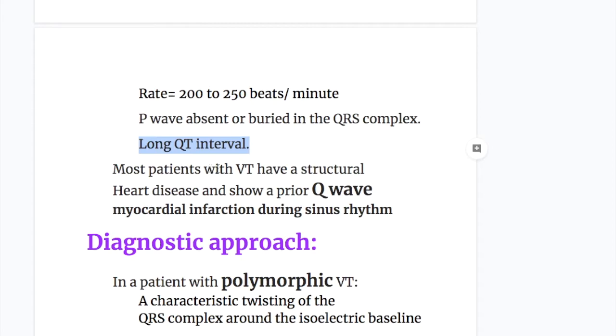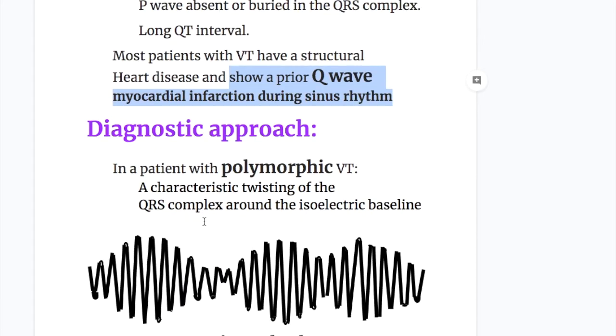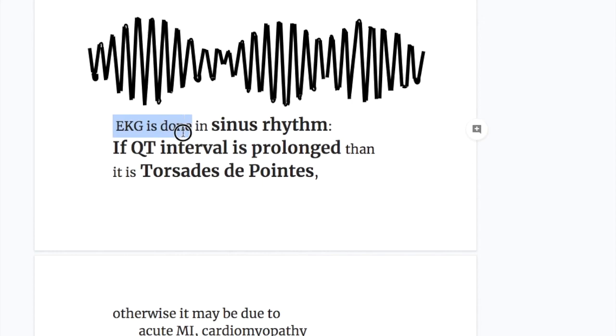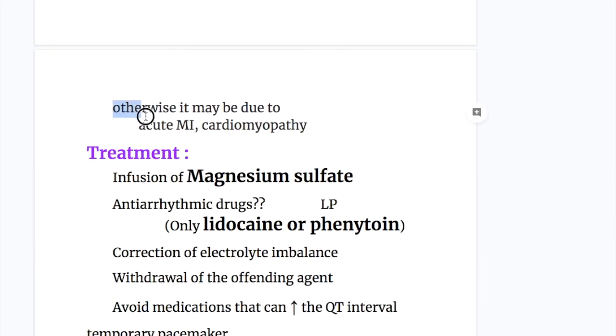Most patients with VT have a structural heart disease and show a prior Q-wave myocardial infarction during sinus rhythm. Diagnostic approach for TdP. In patients with polymorphic VT, a characteristic twisting of the QRS complex occurs around the isoelectric baseline. In these patients, an EKG is done in sinus rhythm. If the QT interval is prolonged, then it is Torsade de Pointes. Otherwise, it may be due to other conditions like acute myocardial infarction or cardiomyopathy.